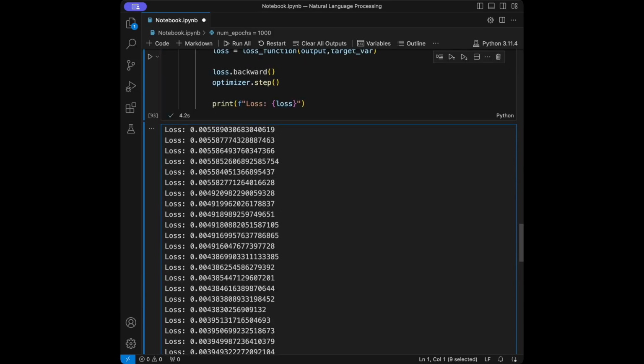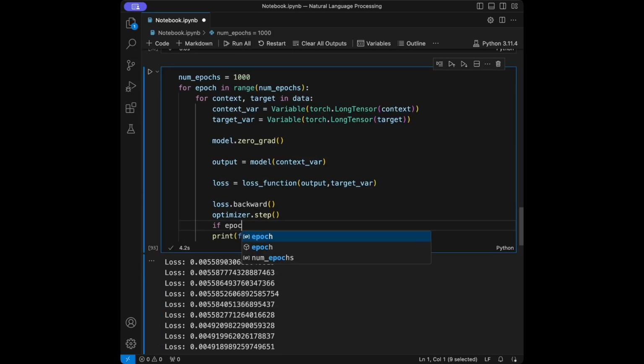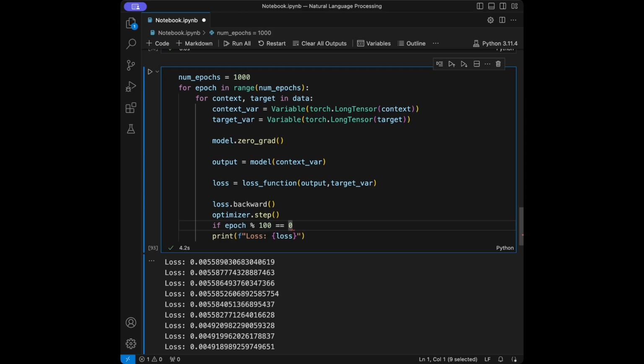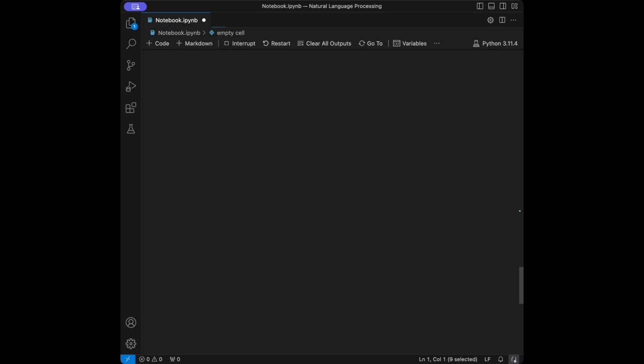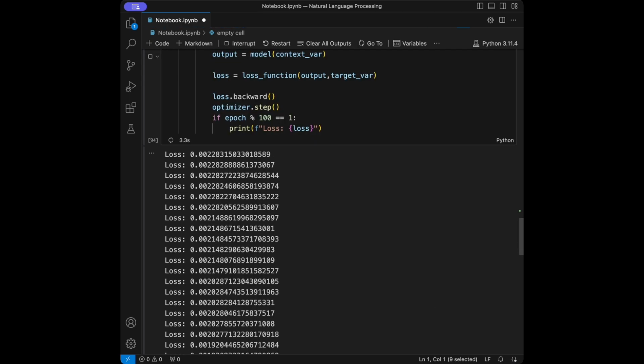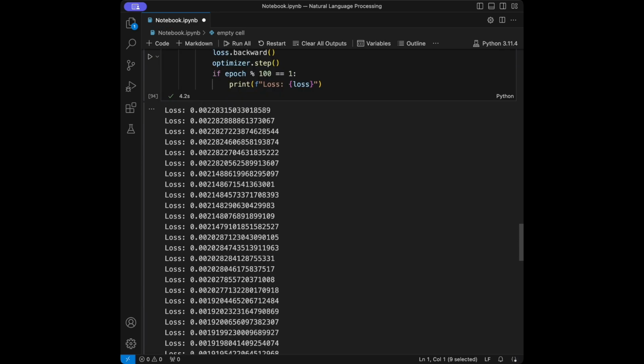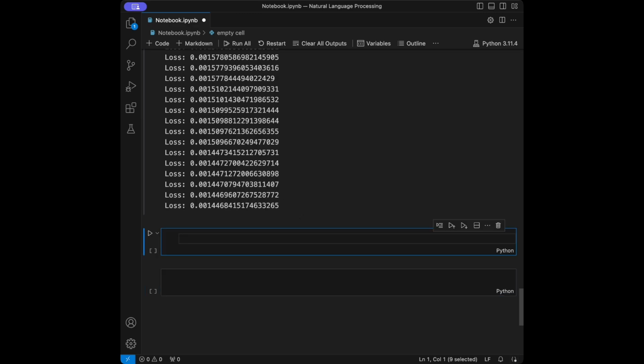You can just add something like if epoch divided by 100 equals to, actually we can use modulo instead of this. If epoch modulo 100 equals to 0, then we can print the loss. And you are going to see that it's going to print less right now. For sure it's not going to print the loss for the 1000 times. Great. Now our final loss is like 0.001, which is a great value, I guess.